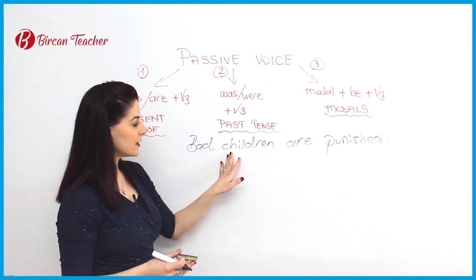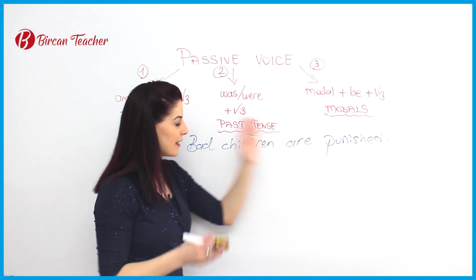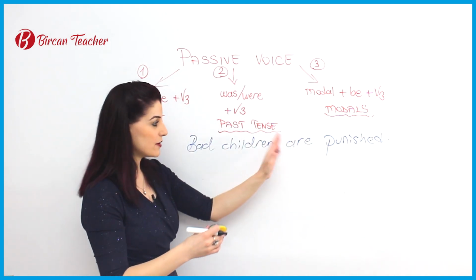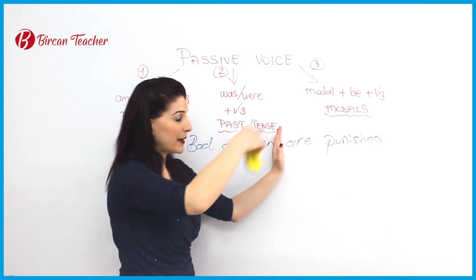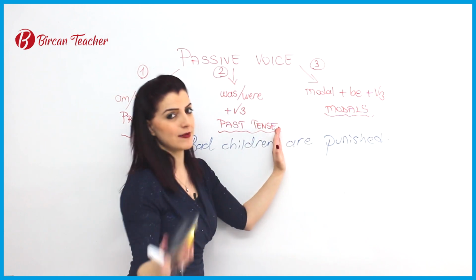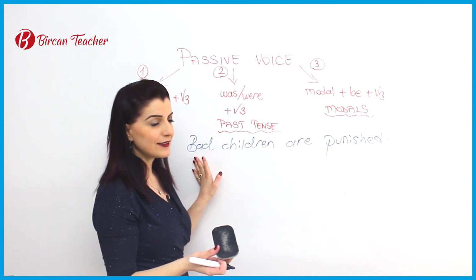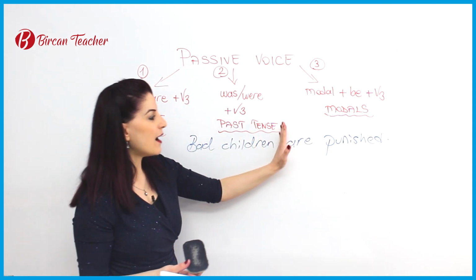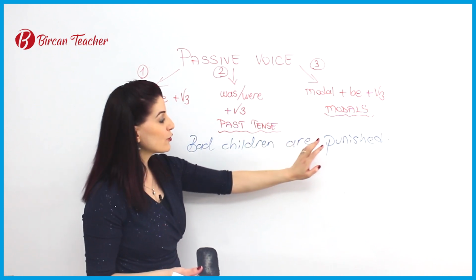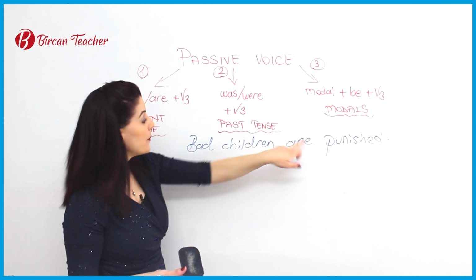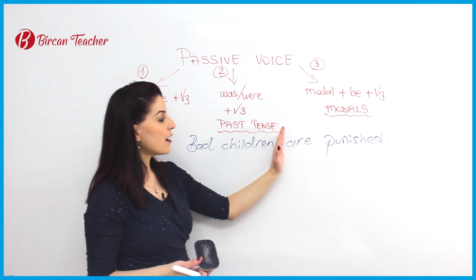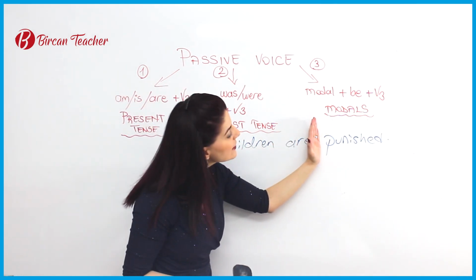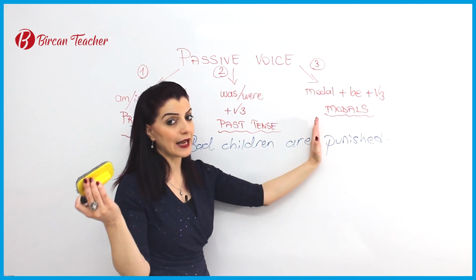So bad children are affected by this action by their mother, by their father, by their school manager. I don't know, because they are bad children. So bad children are punished. So this is are because it is plural. Bad children are, and then after that we see verb 3.